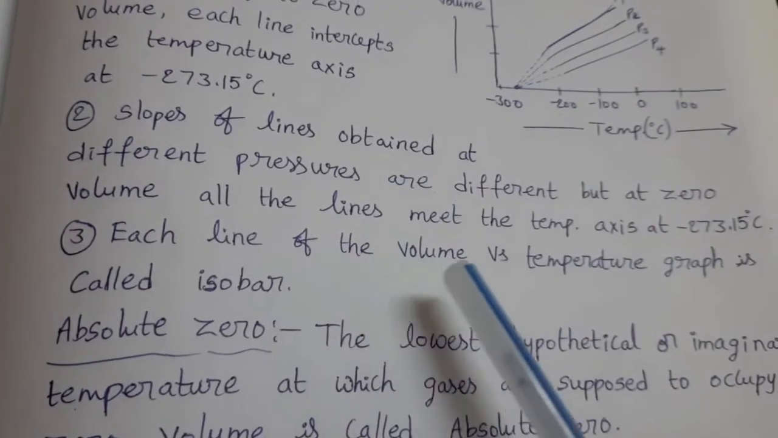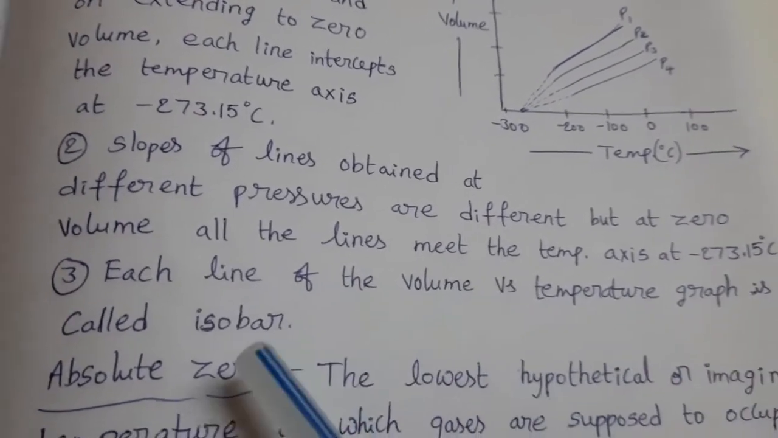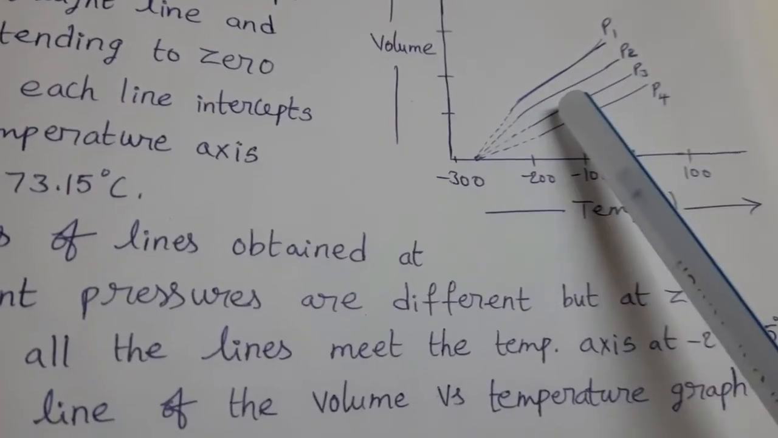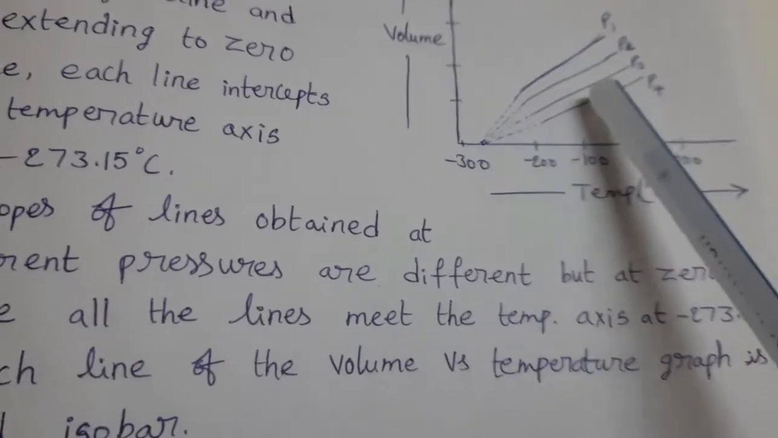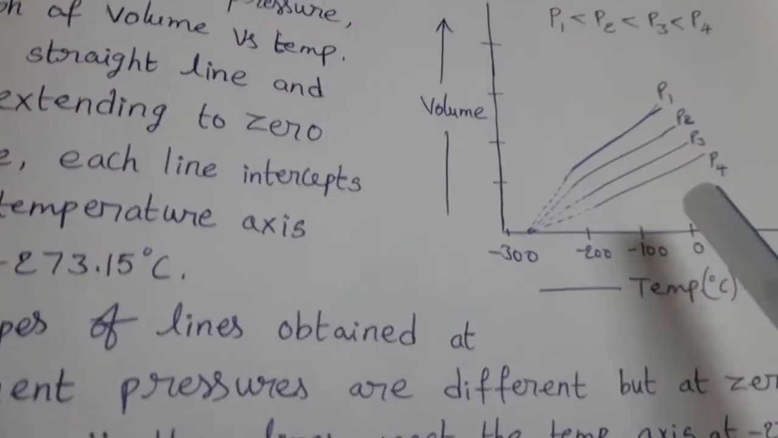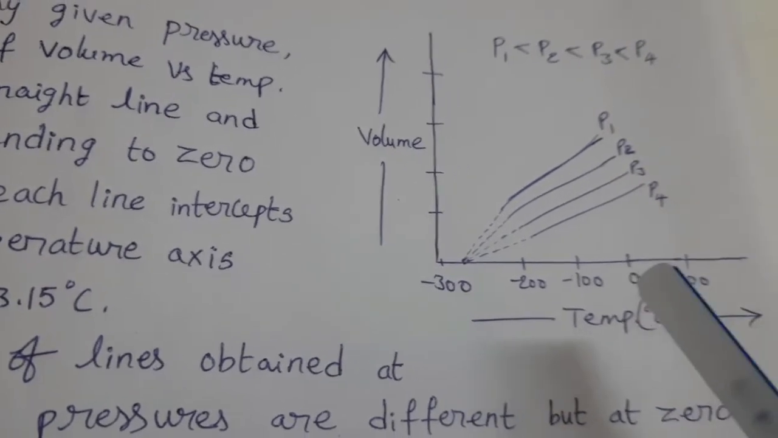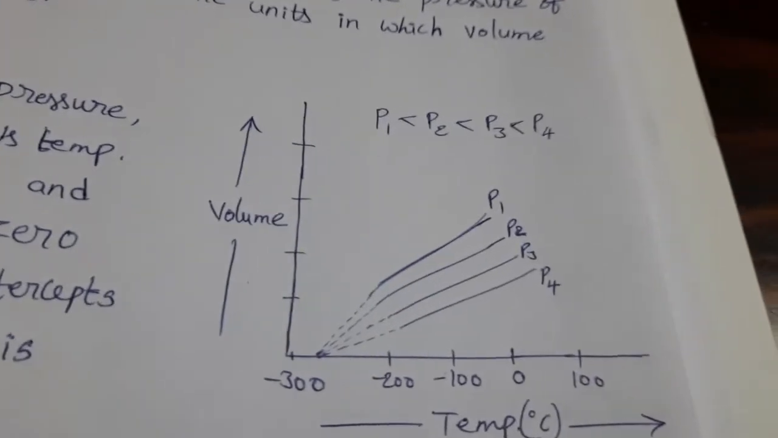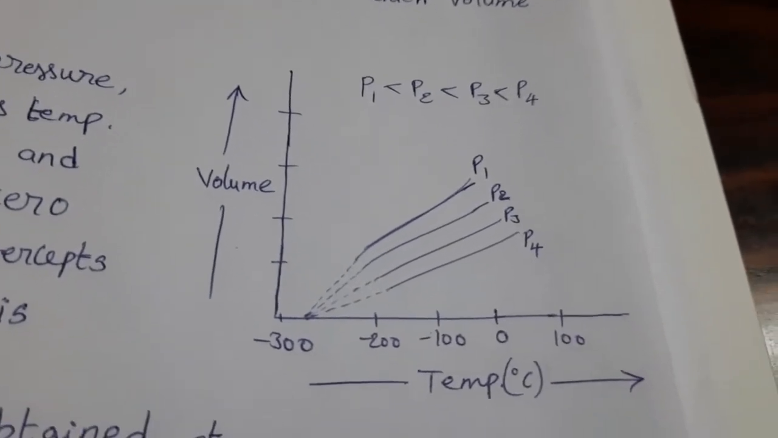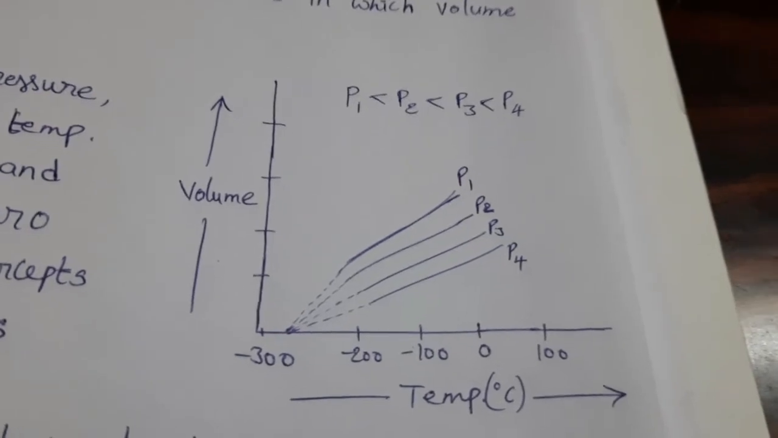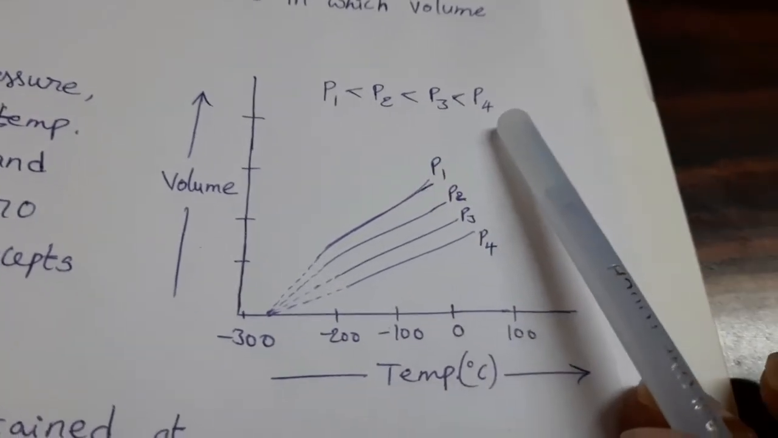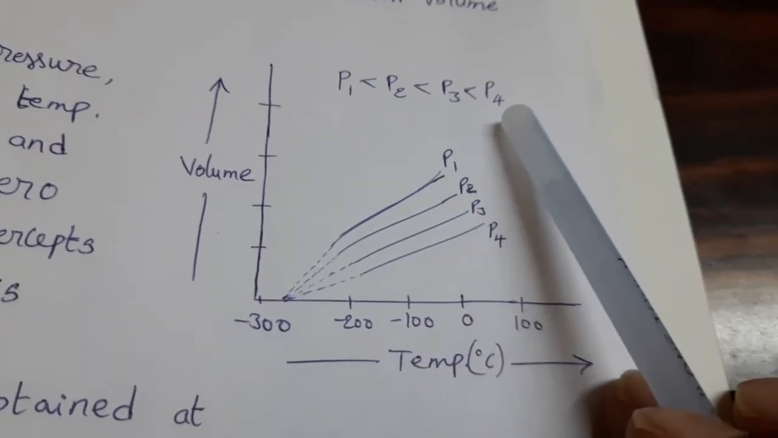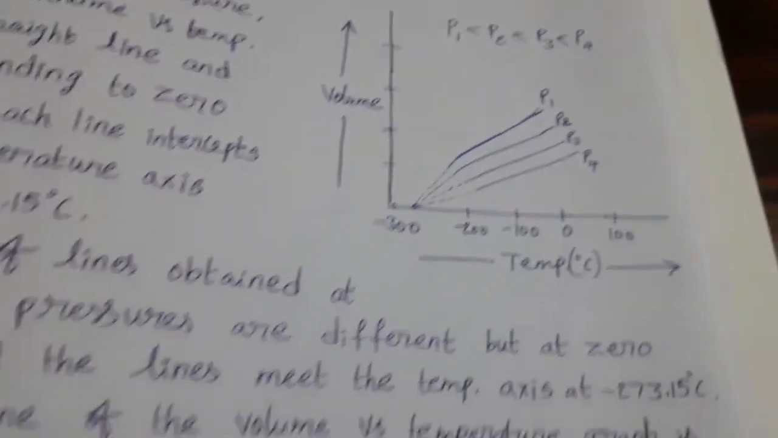And each line of the volume versus temperature graph is called an isobar. This is one isobar, another isobar, isobar, isobar. Because each line is drawn at constant pressure between volume and temperature. So when a graph is drawn between two parameters at constant pressure, we can say that it is an isobar. Here 4 isobars are there. So see the pressure relation. P4 is the high value, P1 less than P2 less than P3 less than P4. This is the order of pressures for these graphs.